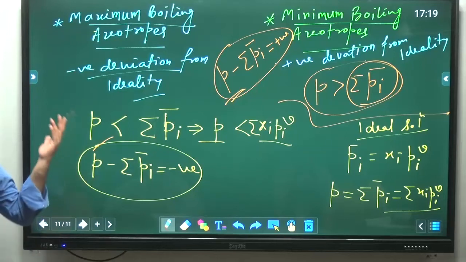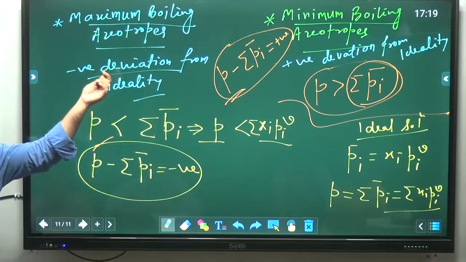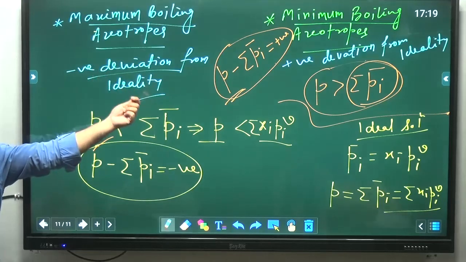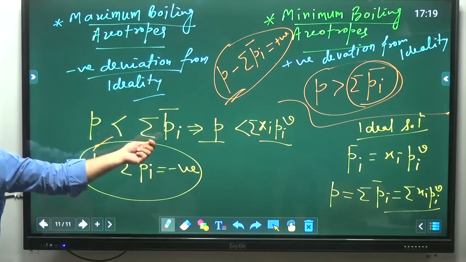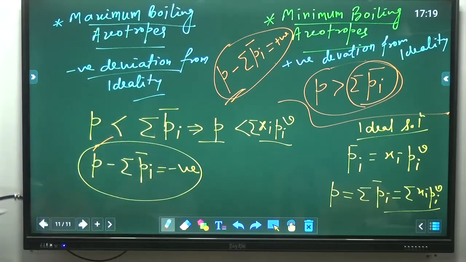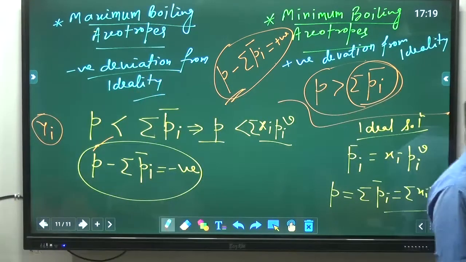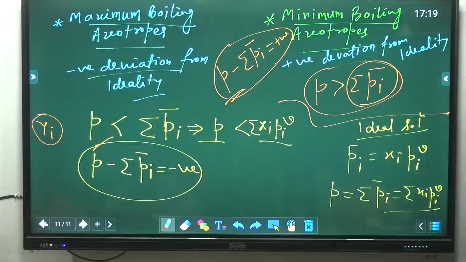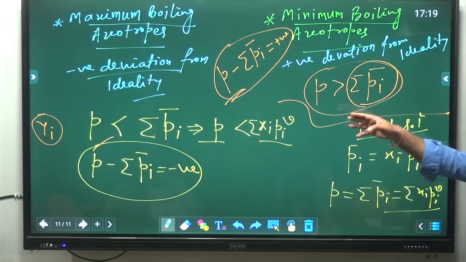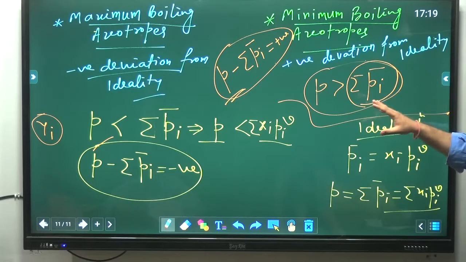For non-ideal solution, there is one more thing: in Raoult's law, one more term is associated, that is activity coefficient, gamma. I hope you have heard about that. For ideal solution it will be 1, for non-ideal solution it will be less than or greater than 1. Less than 1 means 0.1, 0.2, like that. It can't be negative or 0. We will see that. I am not using that thing here because we will discuss non-ideal solution in detail in solution thermodynamics.